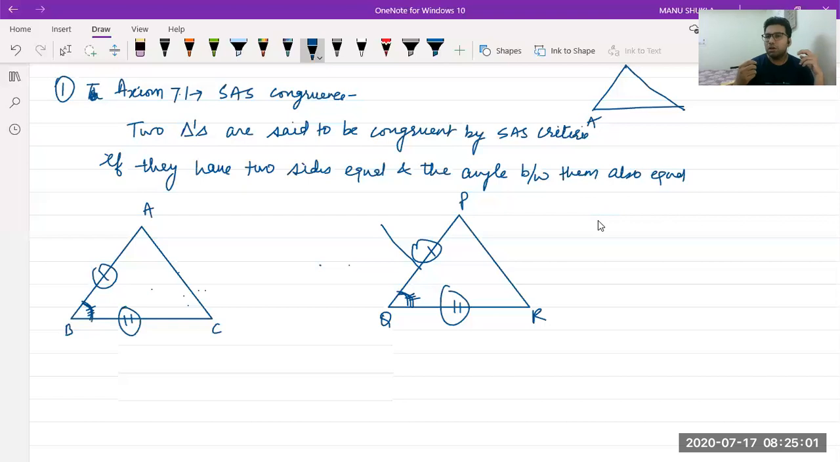Now comes corresponding parts. As we have done in lines and angles, corresponding angles, similarly here we have corresponding parts. If you remember, in the last chapter we have done, corresponding angles look at the same side. Similarly, in these triangles, we have corresponding parts. Let's discuss them.